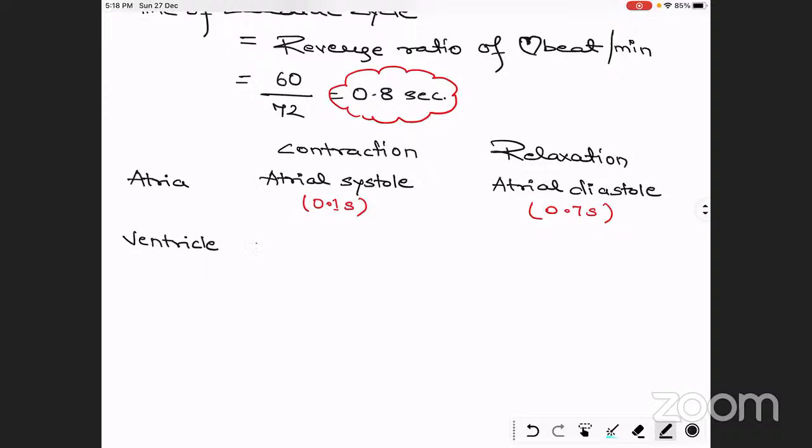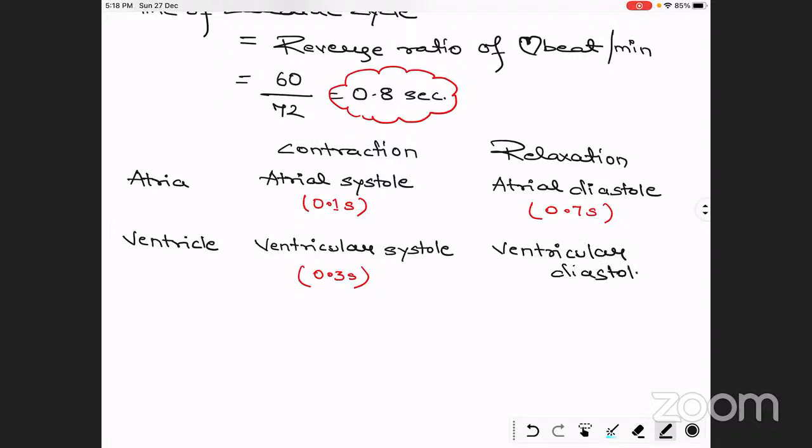And ventricular systole is around 0.3 second. Then for ventricular diastole, we subtract it from 0.8 second, so ventricular diastole is around 0.5 second.